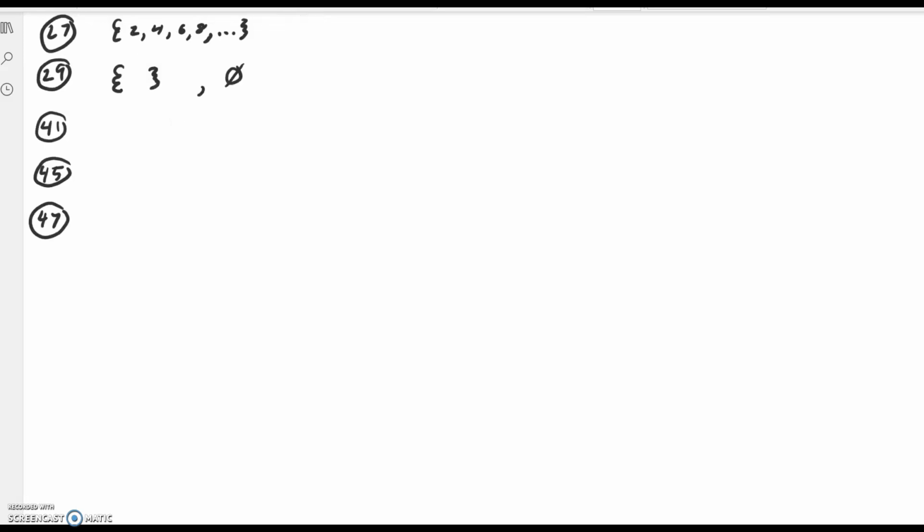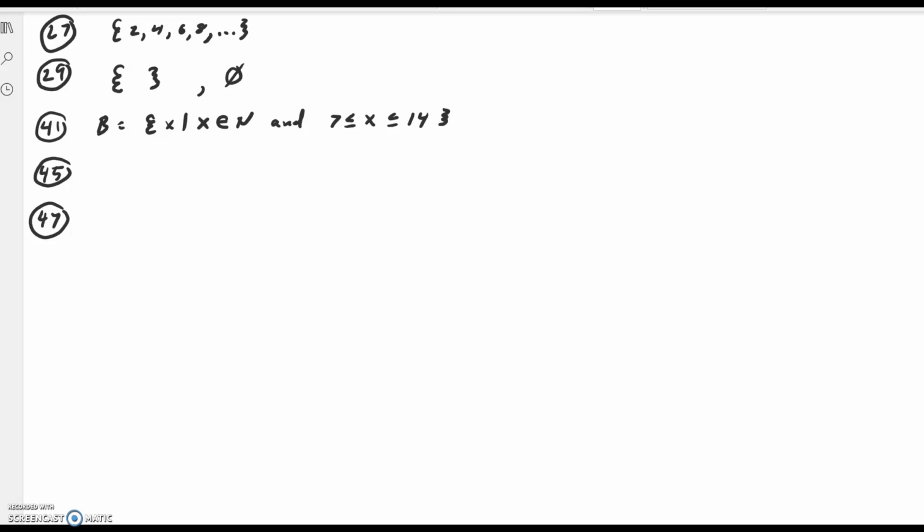Problem 41, we're supposed to write the set B in set builder notation. So the set B equals the set of all x's such that, and then it looks like those are all natural numbers, so I'll put x is a member of the natural numbers. And then there's all kinds of ways to write this, but we want to limit it to the numbers from 7 to 14. So we could put 7 is less than or equal to this supposed number in our set, which is in turn less than or equal to 14. That ought to do the job.